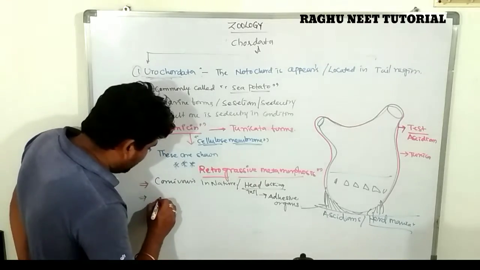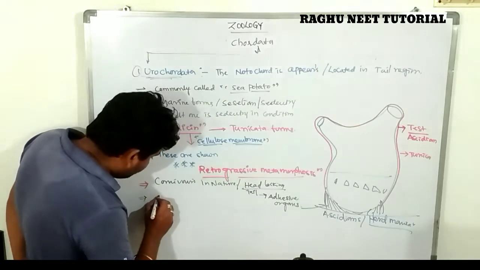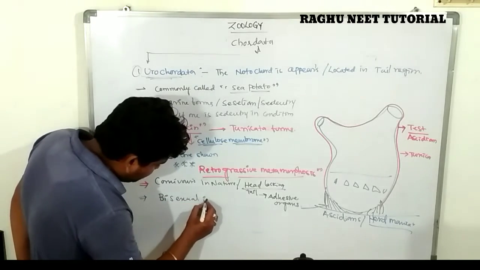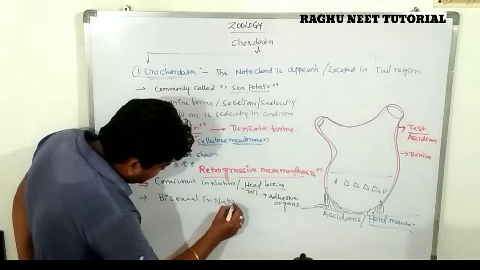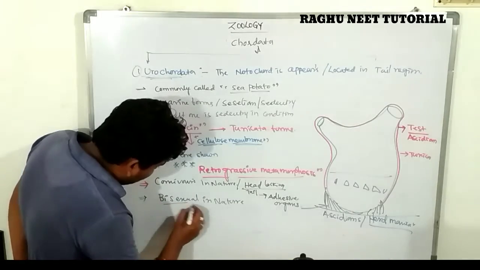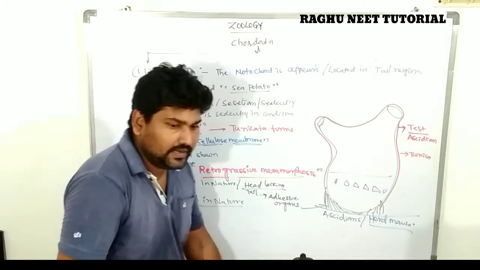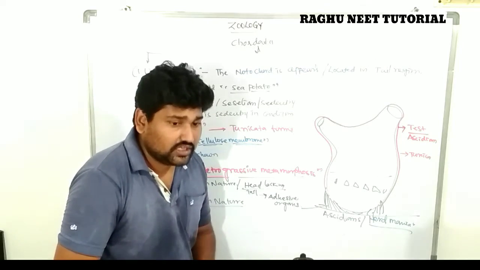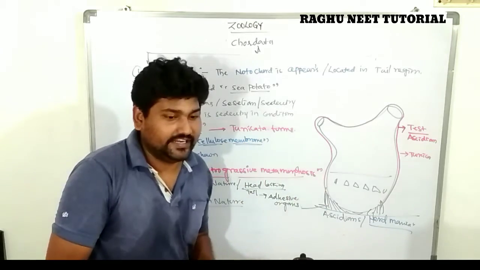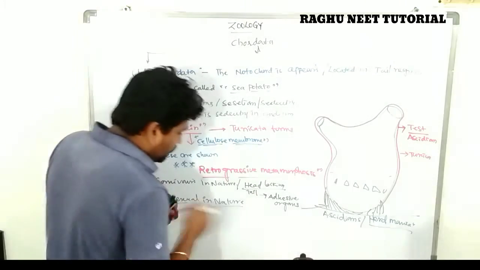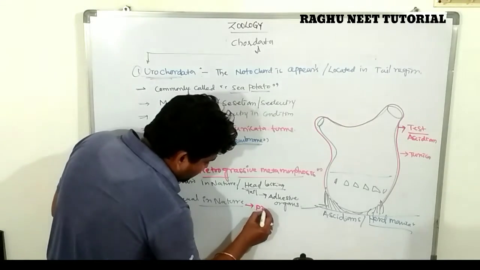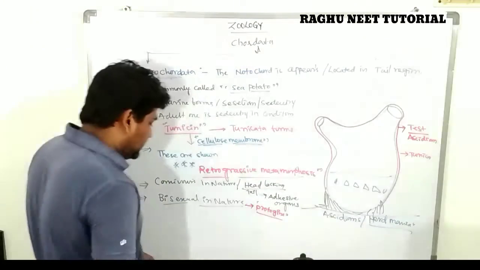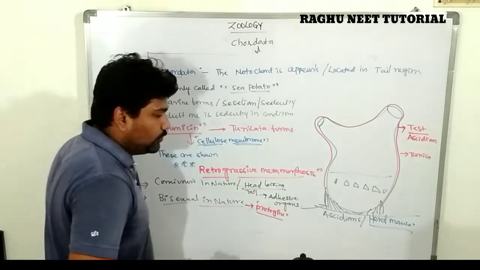Next, the adult. These are bisexual in nature, meaning hermaphrodite. The Urochordates are completely hermaphrodite in nature, and they show the protogyny condition. Listen carefully: protogyny. The bisexual nature and the protogyny condition.